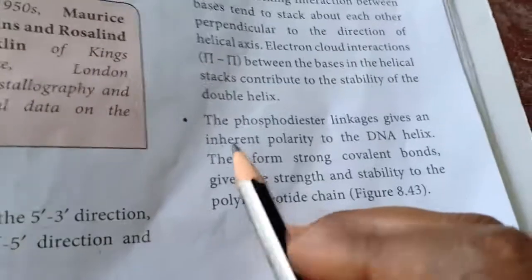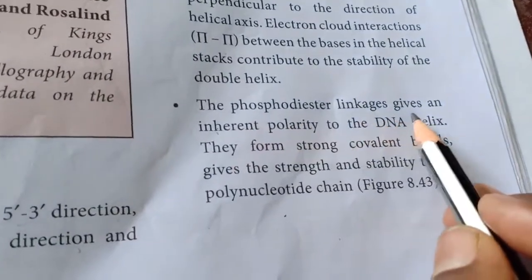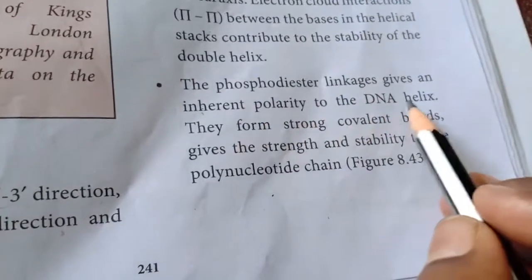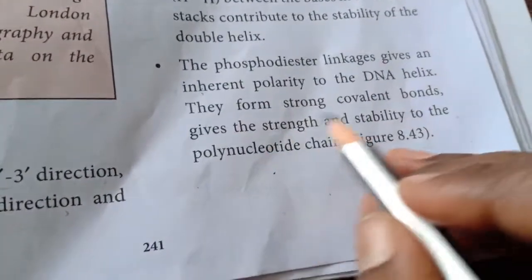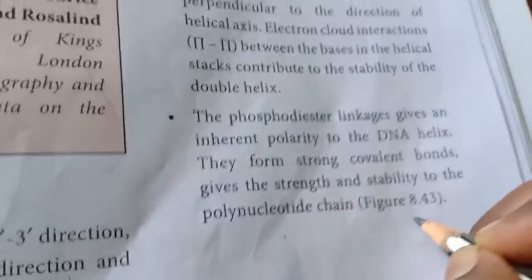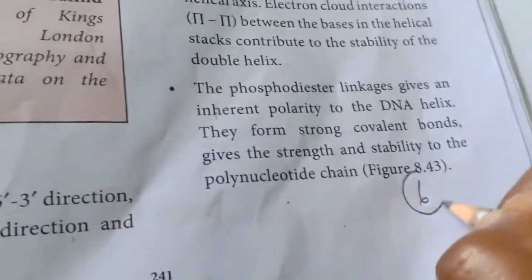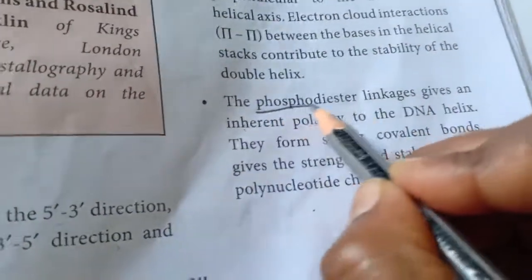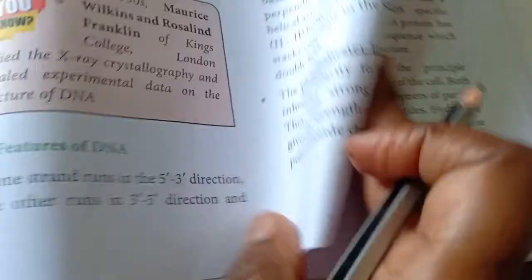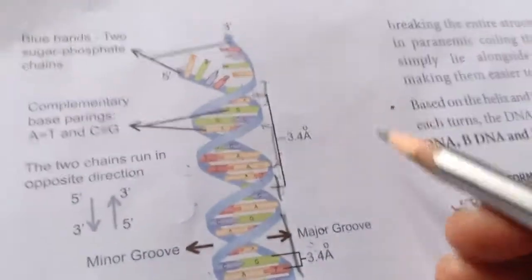The next, sixth point, the phosphodiester linkage gives an inherent polarity to the DNA helix and forms a strong covalent bond in the chain. This is the sixth point: phosphodiester linkage. Now let's come to the bonds.